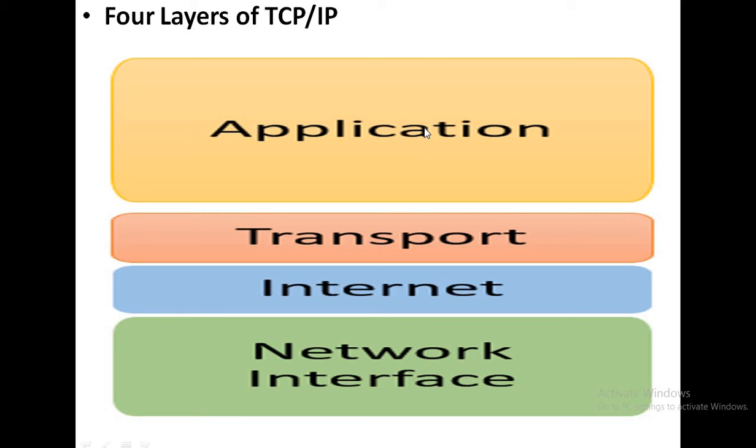Application layer, transport layer, internet layer, network interface layer. In case of OSI, there are 7 layers, but in case of TCP/IP, we are using 4 layers: application layer, transport layer, internet layer, and network interface layer.